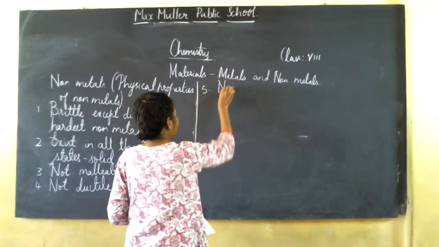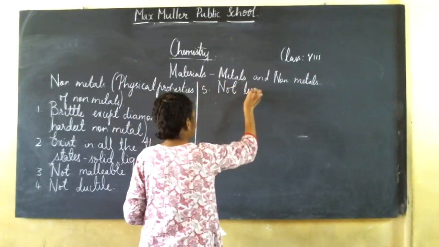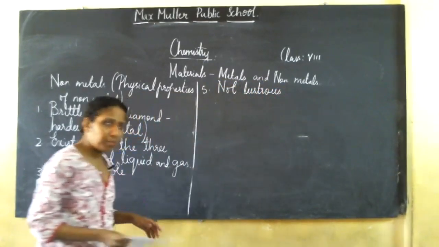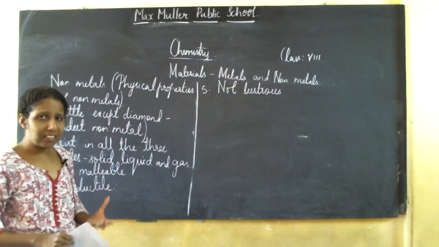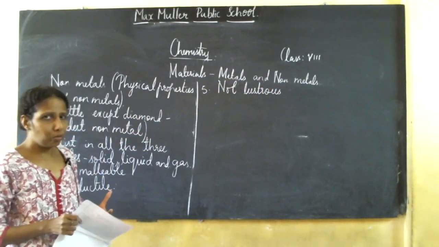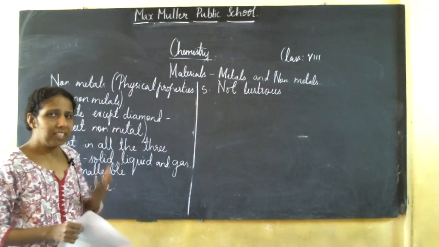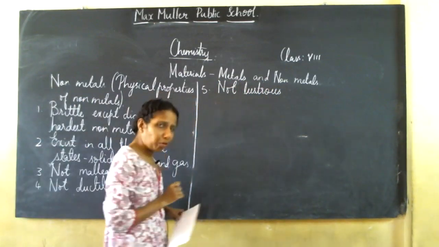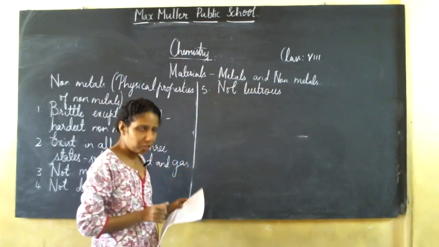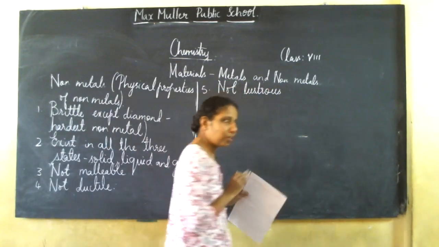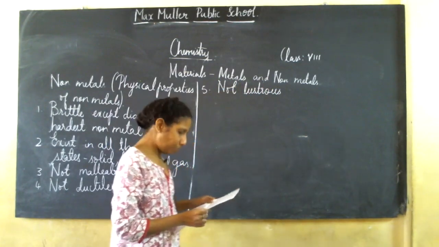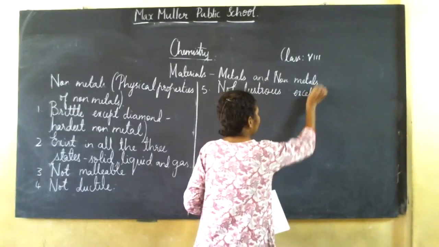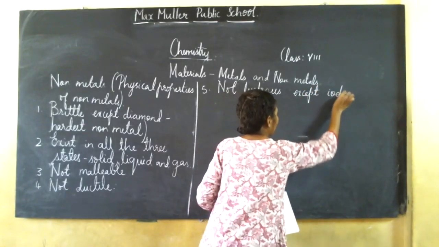Fifth one, they are not lustrous. Generally if you take carbon, sulfur, they all have a dull surface. Are they shining? No, isn't it? So non-metals are not lustrous. That means they do not have shiny appearance, except iodine.